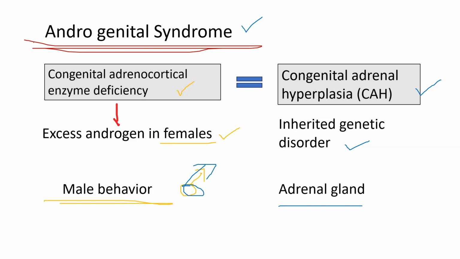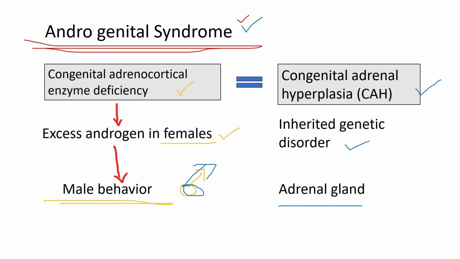That is, congenital adrenocortical enzyme deficiency can lead to excess production of androgen. Women with this syndrome may exhibit masculinized characters or male characteristics, including behaviors, due to the higher androgen level.